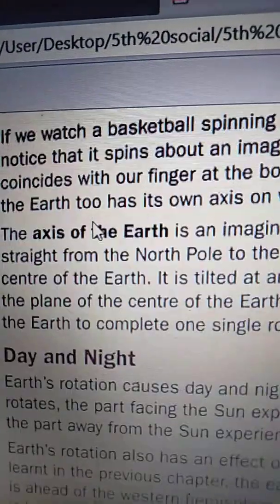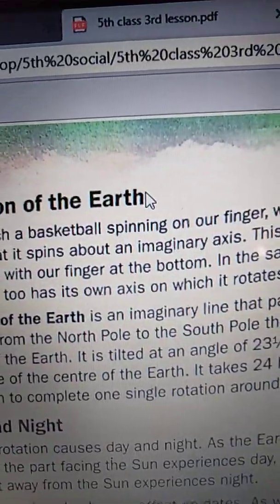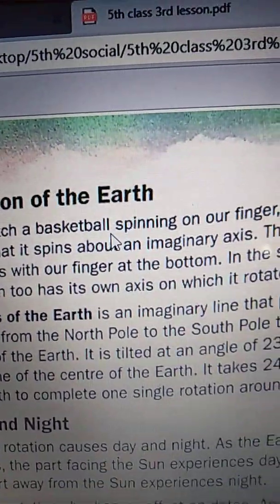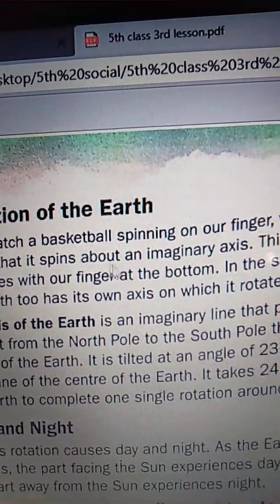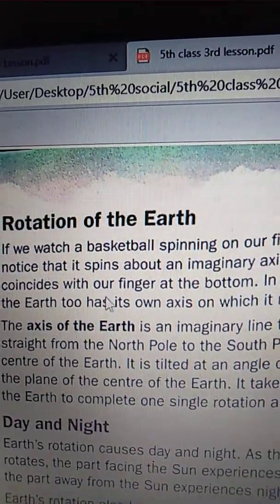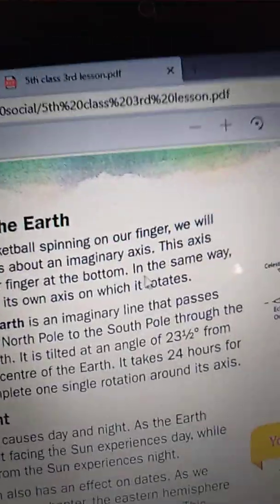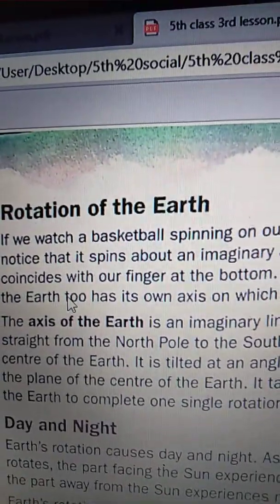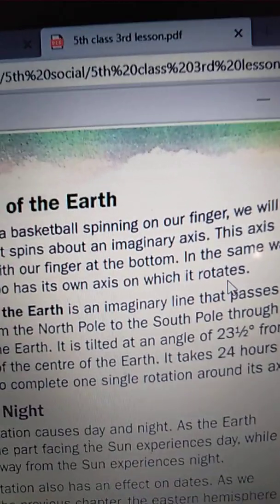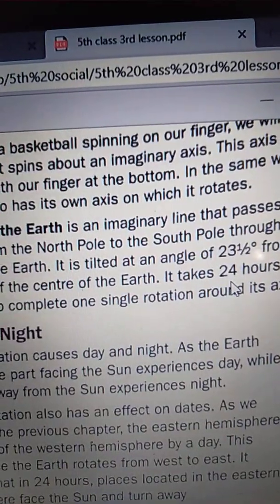See here, rotation of the Earth. If we watch a basketball spinning on our finger, we will notice that it spins about an imaginary axis, and this axis coincides with our finger at the bottom. In the same way, the Earth too has its own axis on which it rotates.